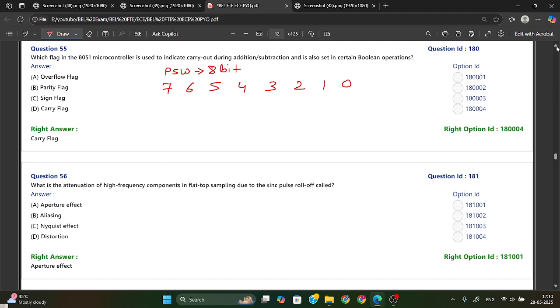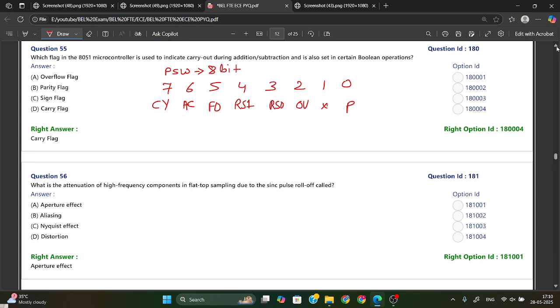Okay. So we have the P flag, then this one is no use. This one is your OV flag. This is your RS0 flag. This is your RS1 flag. This is your F0 flag. And this is your AC flag. And this is your CY flag.